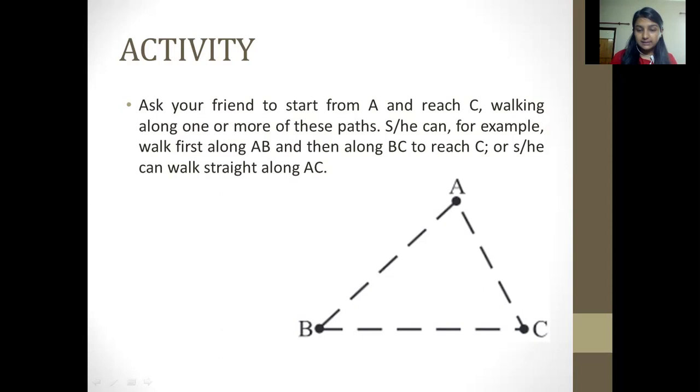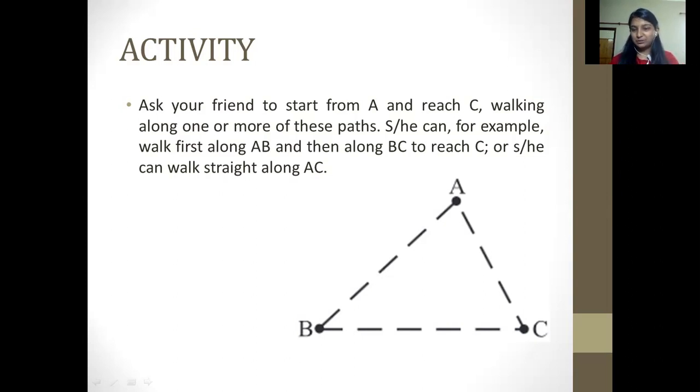Either they go directly from A to C, or they first go from A to B, then to C. Let me give you an example. Say you are sitting on your sofa at point A, and you ask them to come inside to watch TV, point C. But your brother or sister says, no, I would be going to the kitchen first.